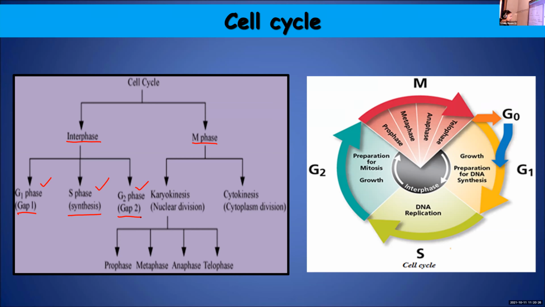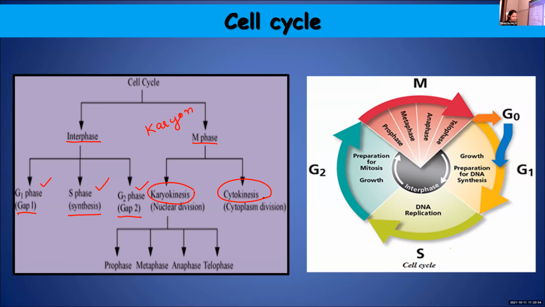Whereas M phase can be broadly divided into two phases. One is karyokinesis. Karyon means nucleus. Karyokinesis means the division of the nucleus, and it is followed by the division of cytoplasm, cytokinesis.